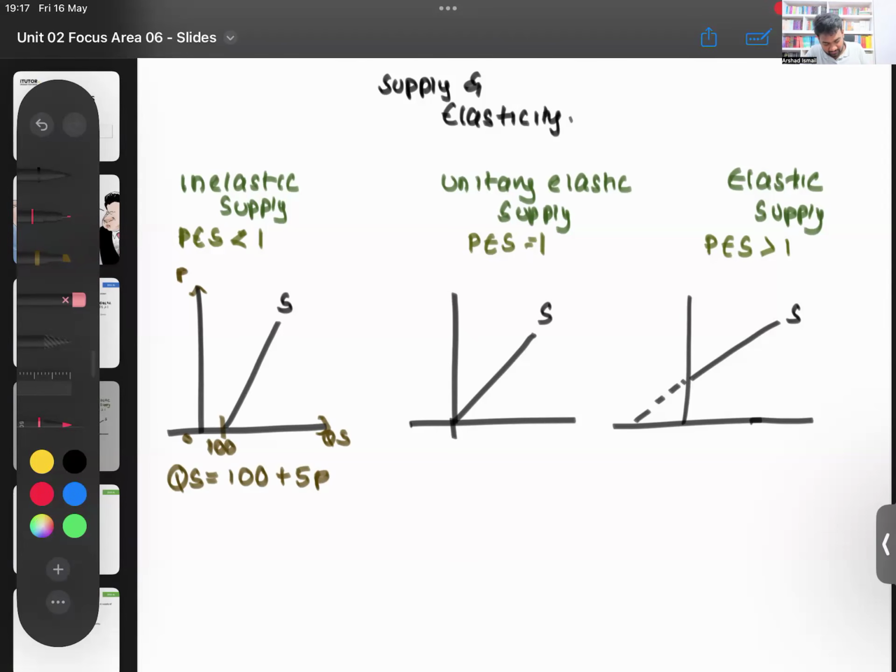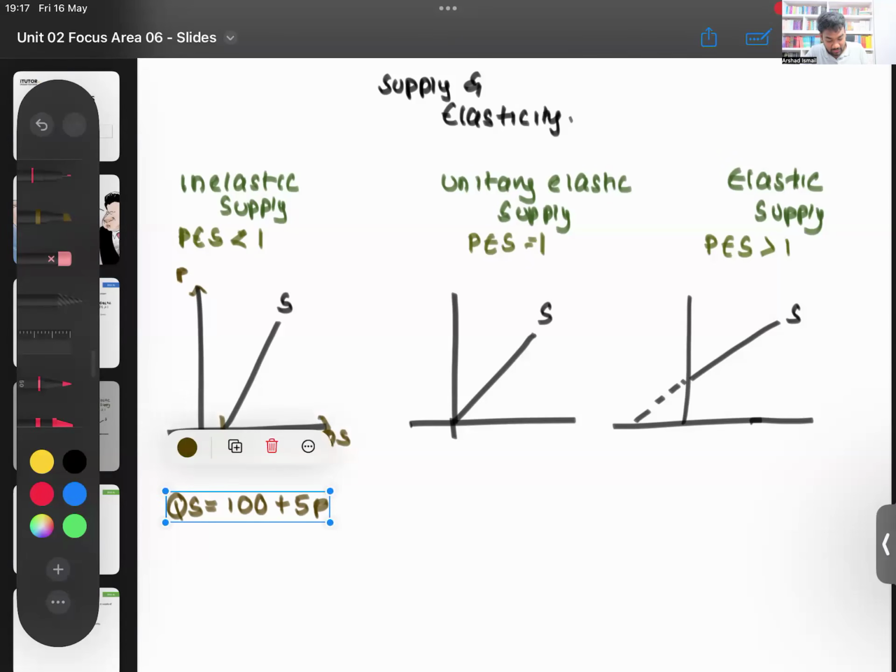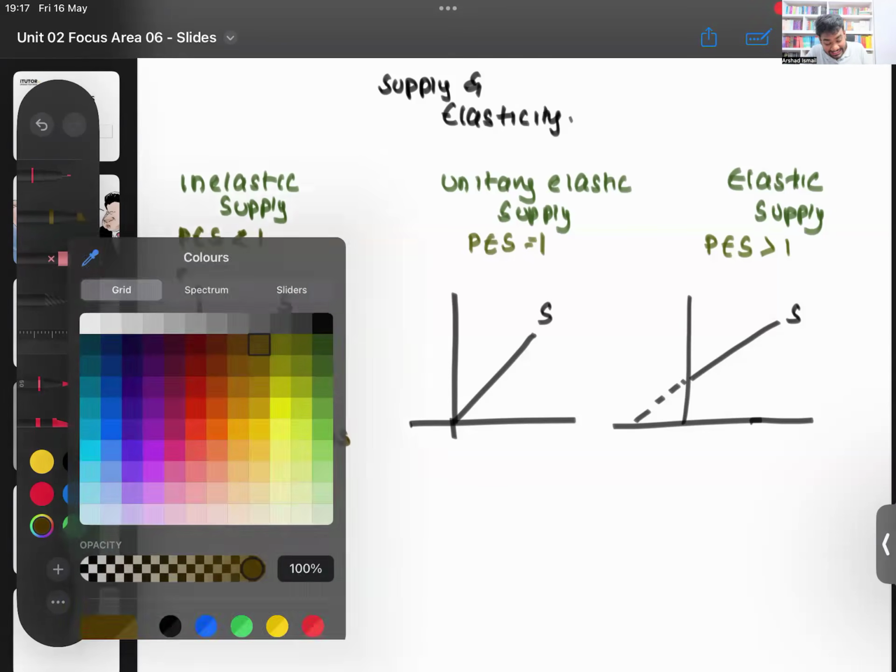Your supply equation will take this format: QS equals A plus BP. Now, if you take, Lamai, the elastic one, the last one, your A component here is negative.